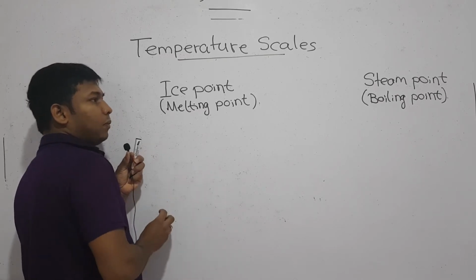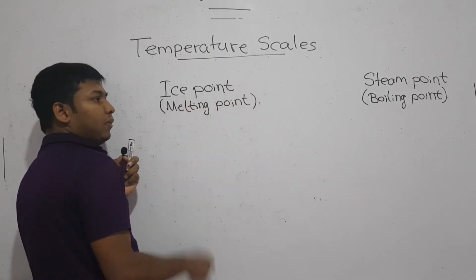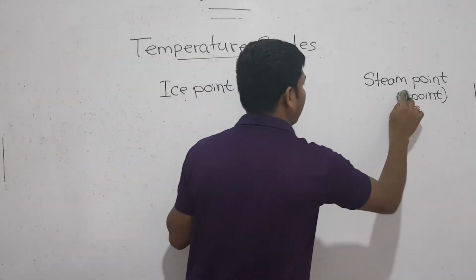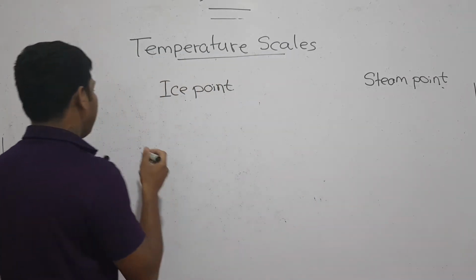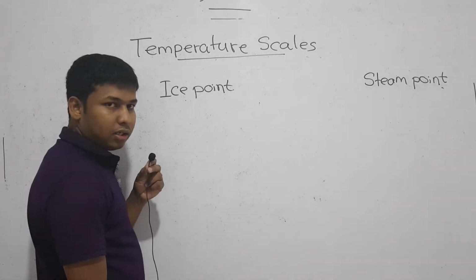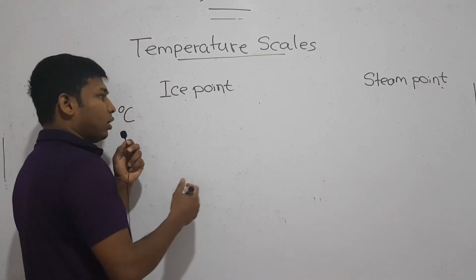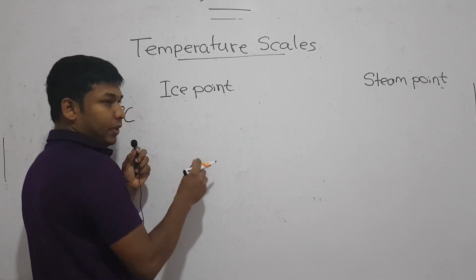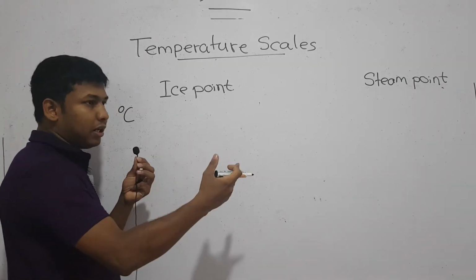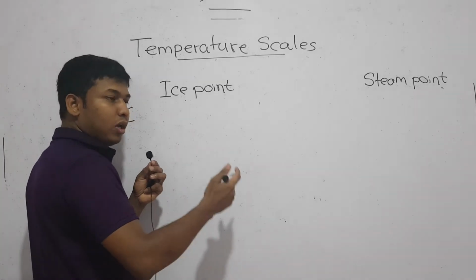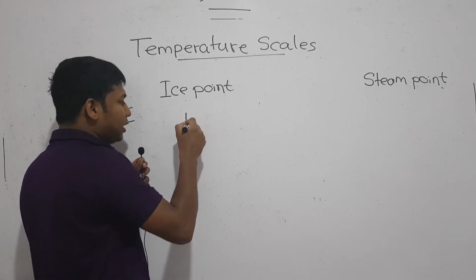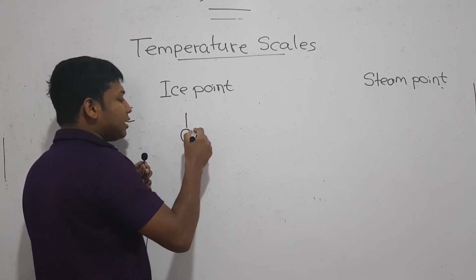But I'm just erasing that part. Instead, I'm referring to it as ice point and steam point. I will tell you the reason later, right? Okay? So ice point and steam point. Now there was this particular scientist named Celsius, the person who introduced the Celsius scale, right? Now Celsius scale is based on, he says that you can consider the temperature at which ice starts to get melted, or water starts to get frozen, right? Now he says this particular temperature can be considered as 0 degrees Celsius.